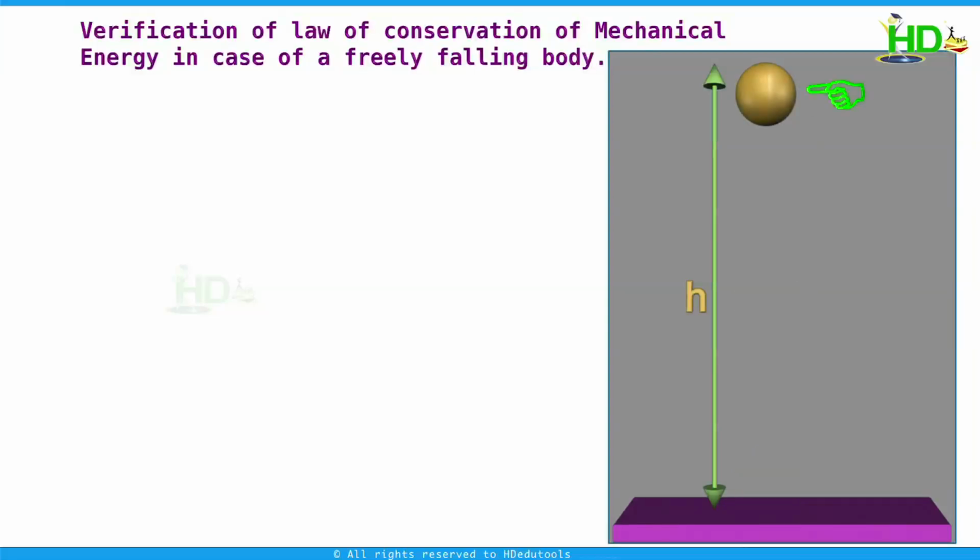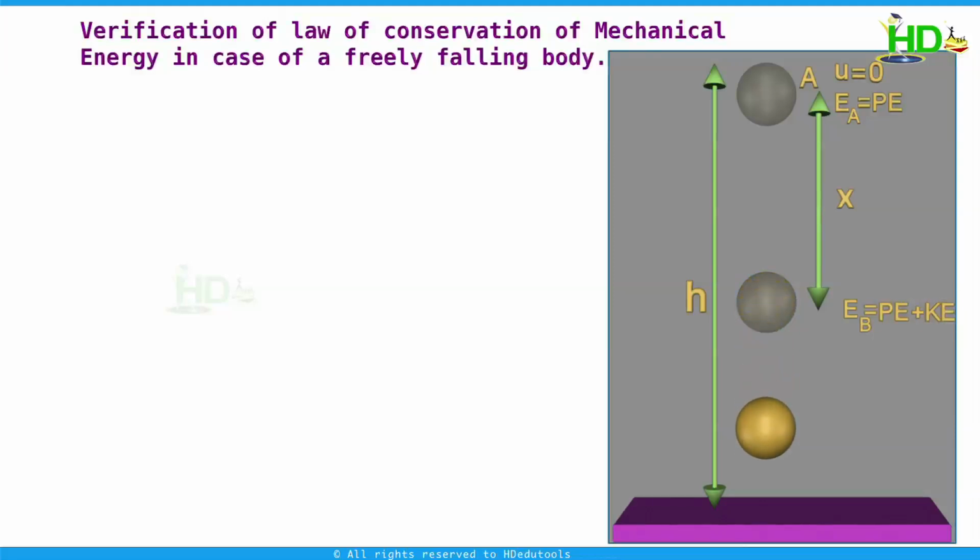At first, it is at height h. The velocity is 0. At this position, the object contains only potential energy. When it is moving towards the ground, since the height is decreasing and the velocity is increasing, the body gains kinetic energy and loses potential energy. If we take any point in its path, it contains both potential and kinetic energies. When it reaches the ground, since the height is 0, potential energy is 0 and it has maximum kinetic energy. To verify the law of conservation of mechanical energy in this case, we have to show that the total mechanical energy at any point during this path is constant.